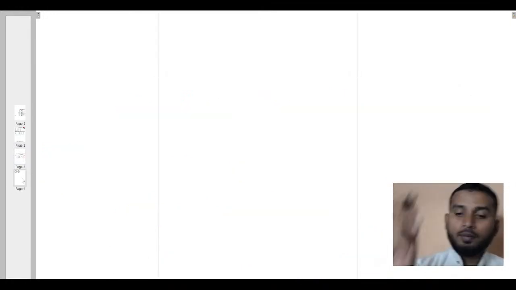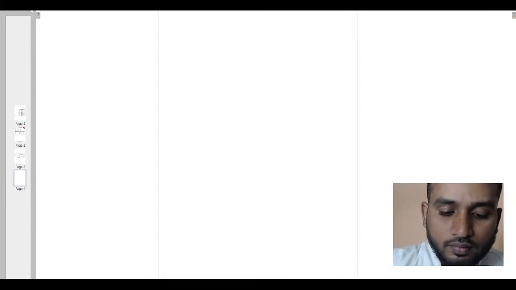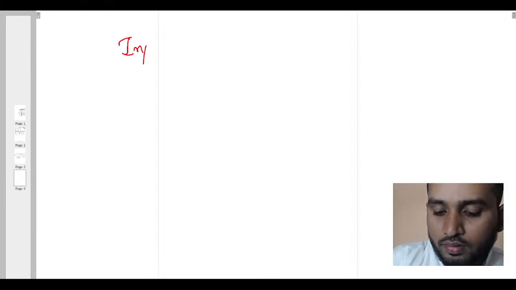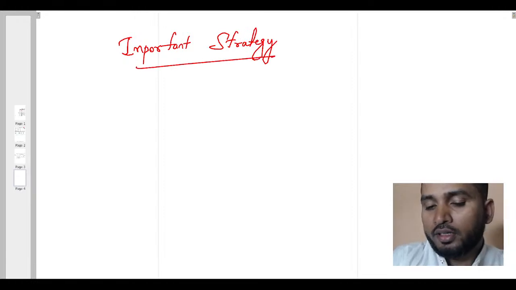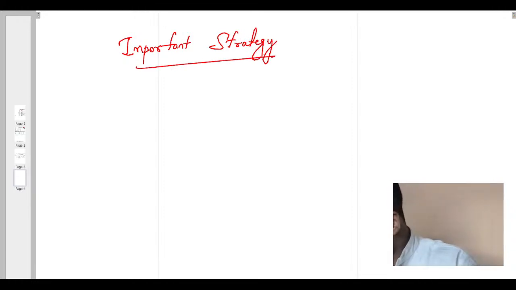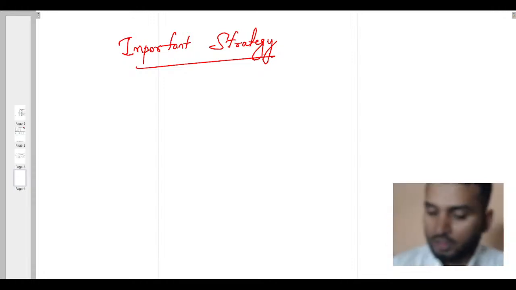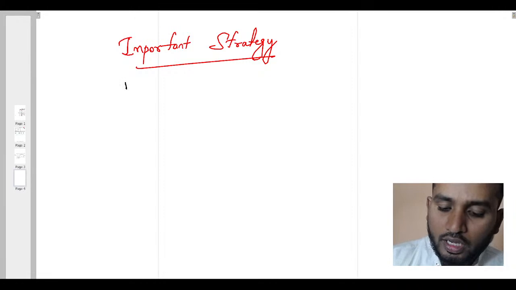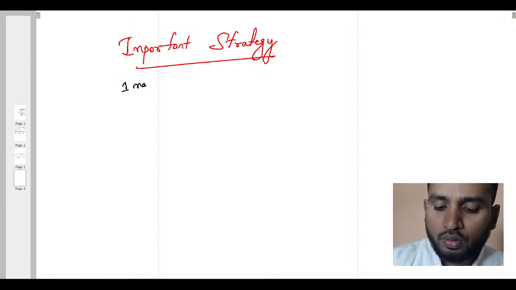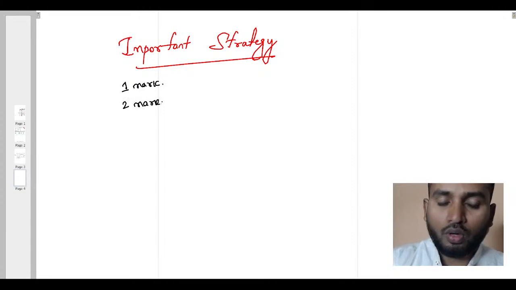Now, important strategy. See here, the strategy is, children, anyhow everyone will solve 1 mark questions, no doubts, 2 mark questions, no doubts.